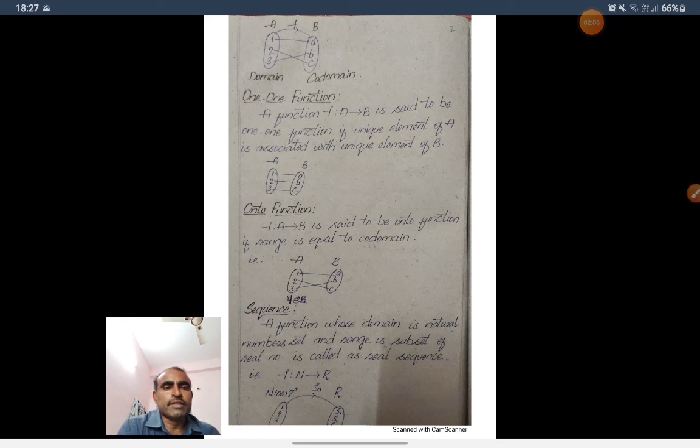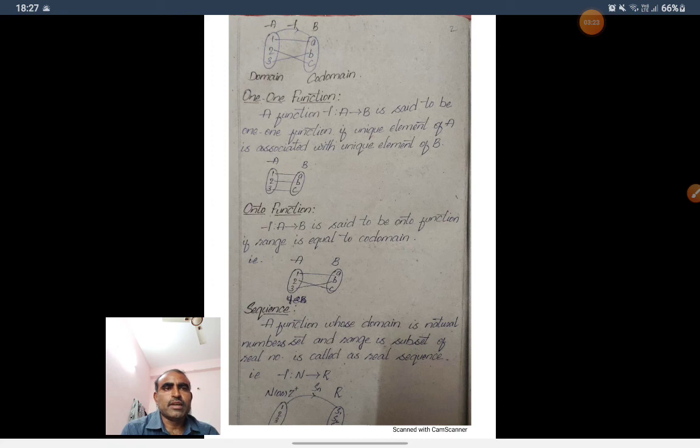Now a 1-1 function. A function f from A to B is said to be a 1-1 function if a unique element of A is associated with a unique element of B. Otherwise, distinct elements of A associate to distinct elements of B. Or every element of A has a unique image, then we say that f from A to B is a 1-1 function.